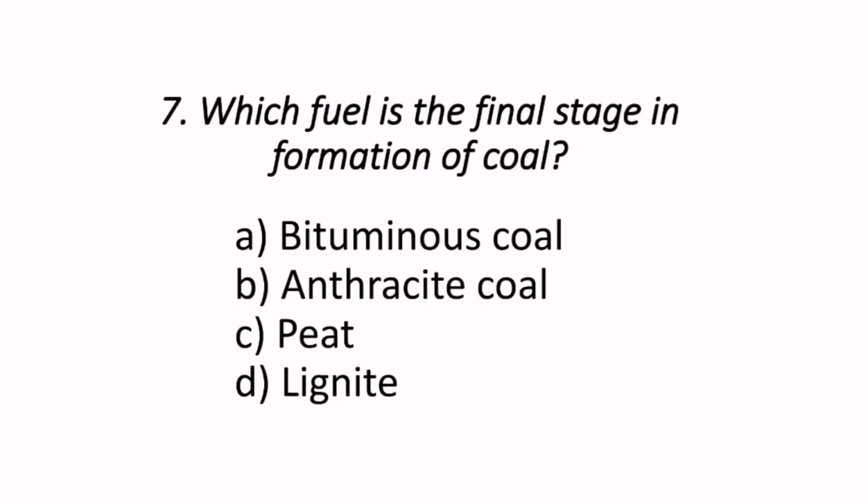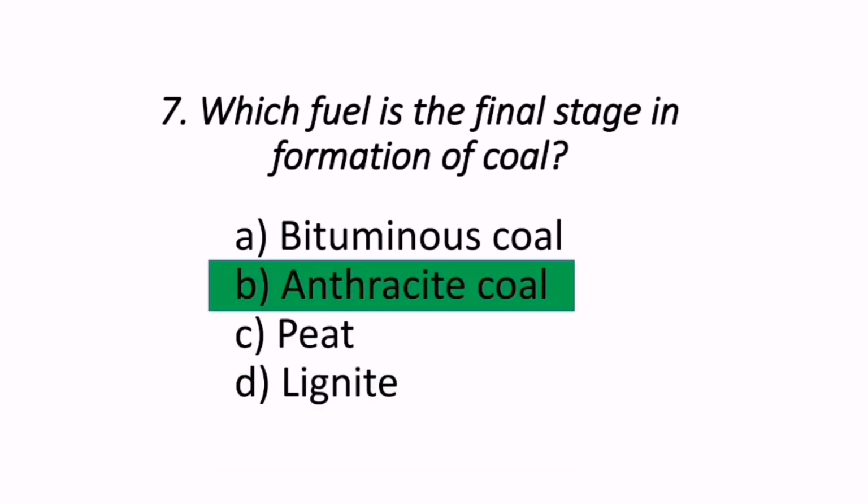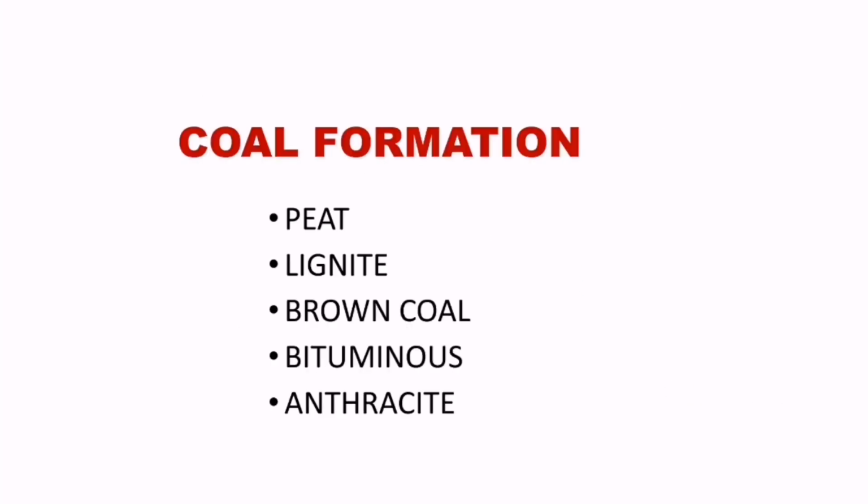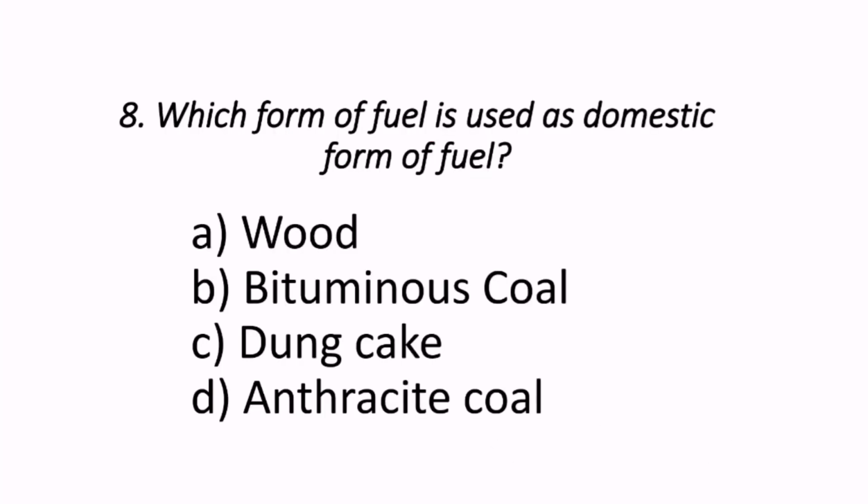Next question reads, which fuel is the final stage in formation of coal? There is a step-by-step procedure and stages to form the coal. So which is the final stage of formation of coal? That is anthracite coal. We can call it the purest form of coal. These are the stages of coal formation: peat, lignite, brown coal, bituminous coal, anthracite coal. So anthracite is the best grade coal.